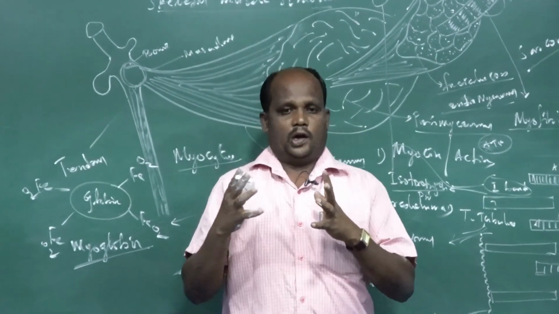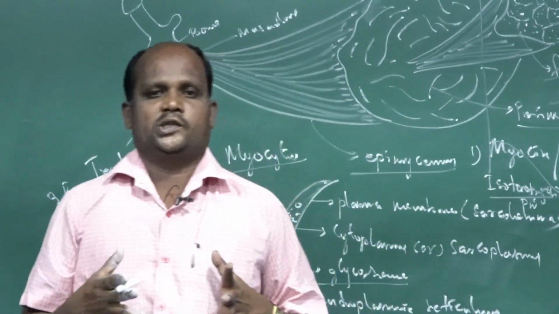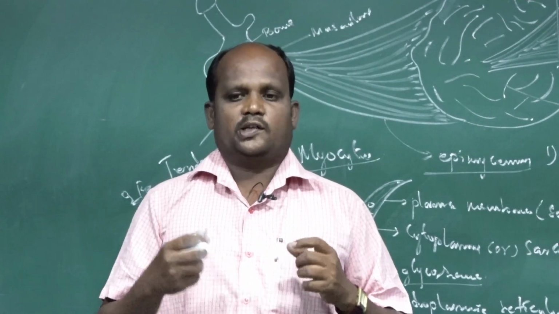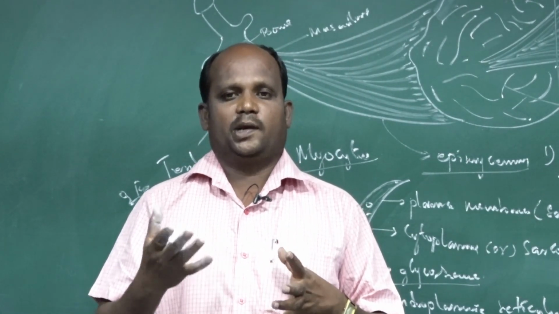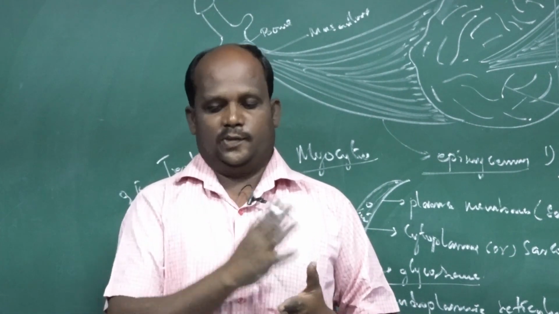Our body muscular movement is under the control of the central nervous system. Muscular movement is exhibited by the muscle fiber. What is the name? Muscle fiber.